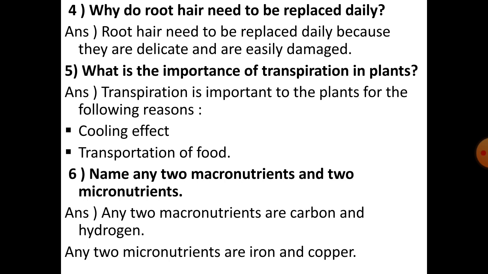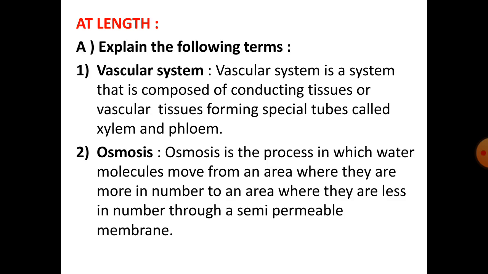Number 5. What is the importance of transpiration in plants? Transpiration is important to the plants for the following reasons. Cooling effect, transportation of food. Number 6. Name any two macronutrients and two micronutrients. Any two macronutrients are carbon and hydrogen. Any two micronutrients are iron and copper.